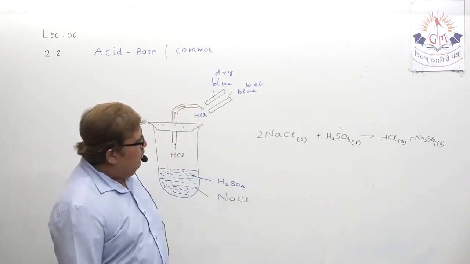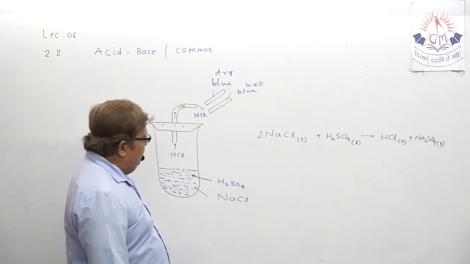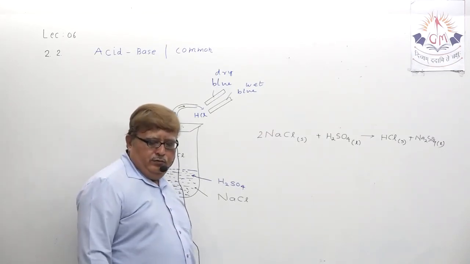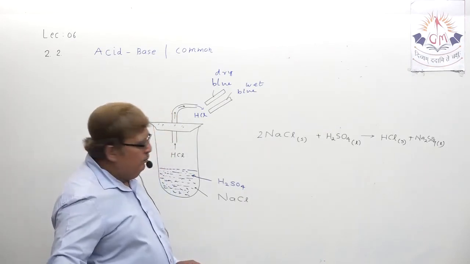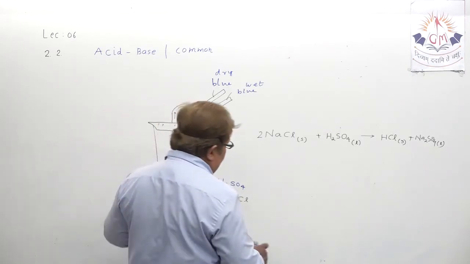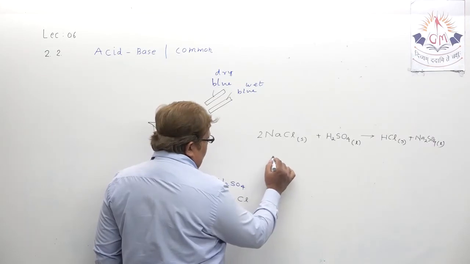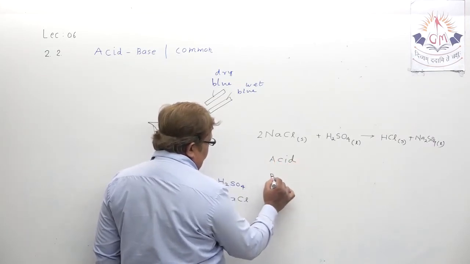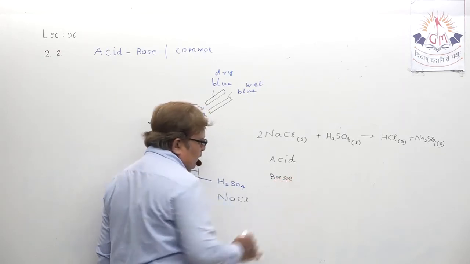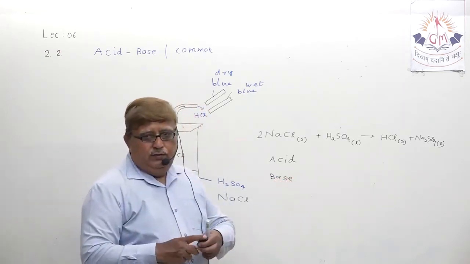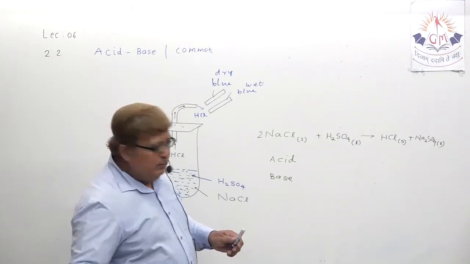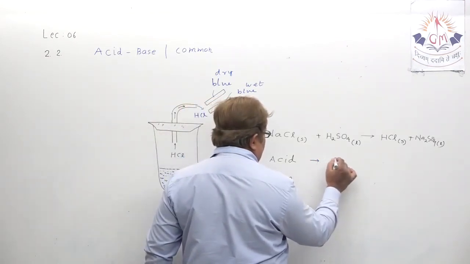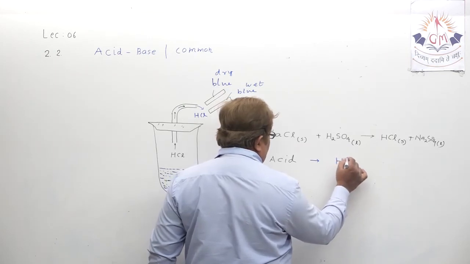Now one more thing, my dear student, which I want to share with you, that has been confirmed. For acid, and for base, can you tell me which ion is common? Whenever in dilution form, can you tell me the name of the ion?